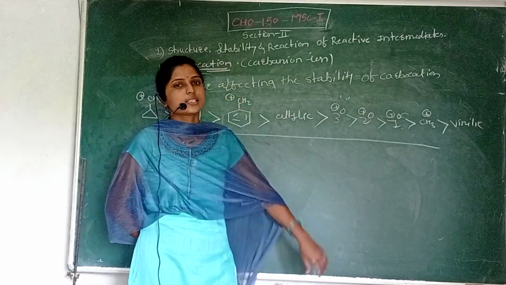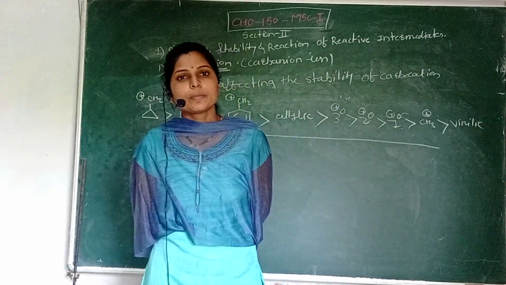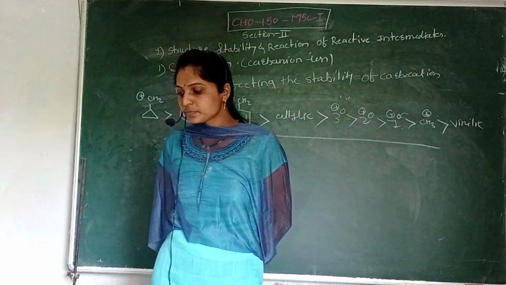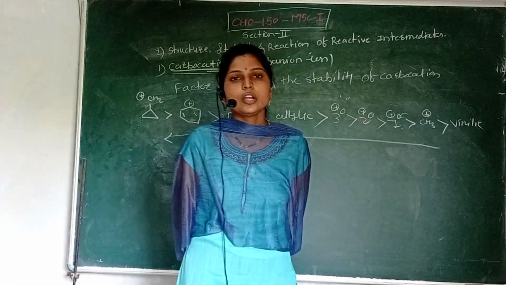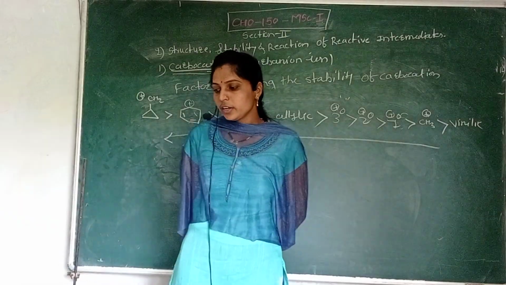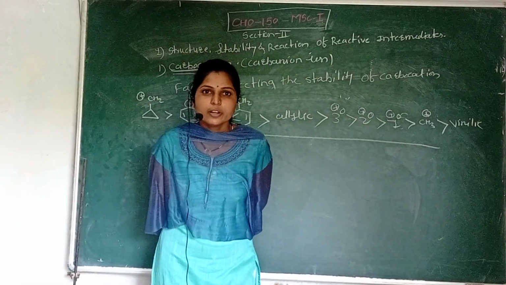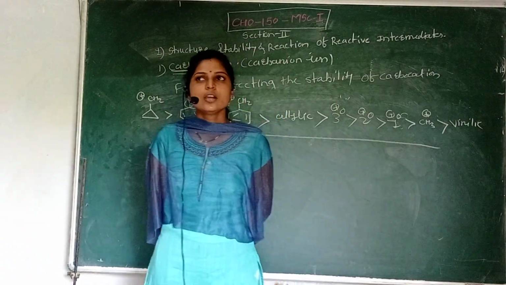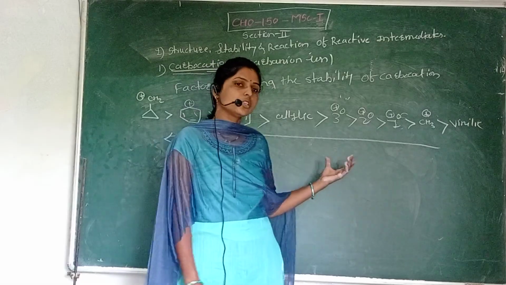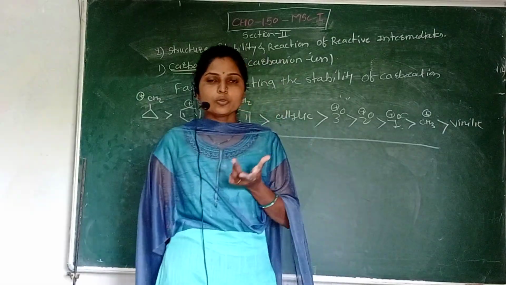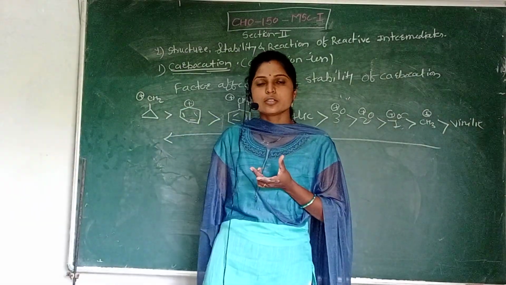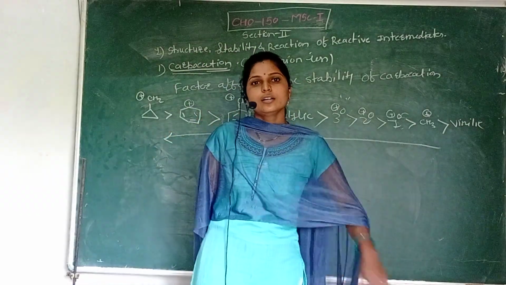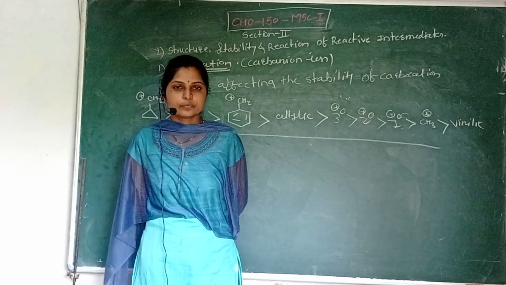Then third, we discuss the features of carbocation. The carbocation has a positive charge, which is why it is highly unstable. It has an electron deficient carbon atom, because in the valence shell there are 6 electrons, so the octet is incomplete. So it shows sp2 hybridization, and with sp2 hybridization it shows trigonal planar geometry.